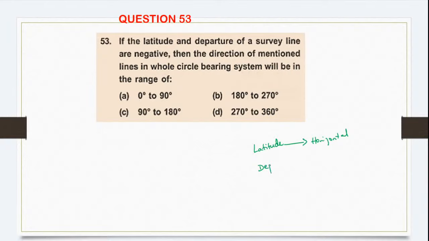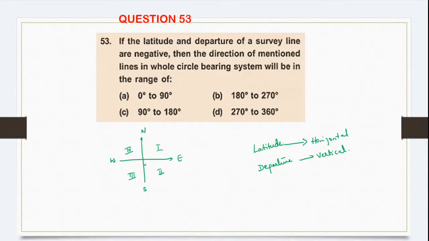And departure is nothing but vertical measurements. Like this, say for example, if we have north, this is first quadrant, second quadrant, third quadrant and fourth quadrant, south, east and west. He is telling latitude and departure both are negative.